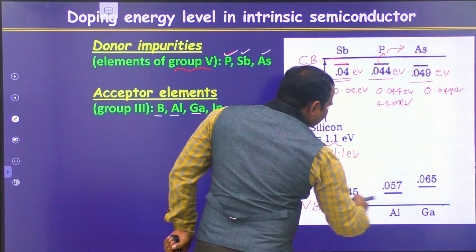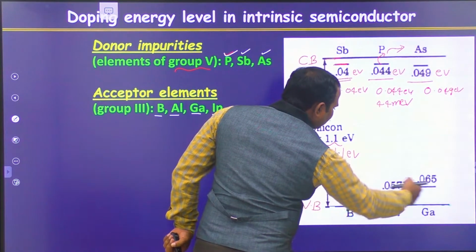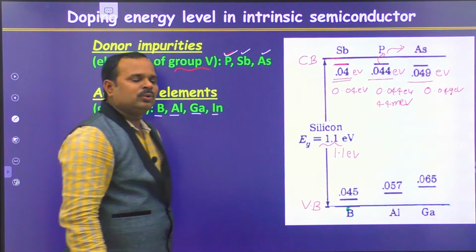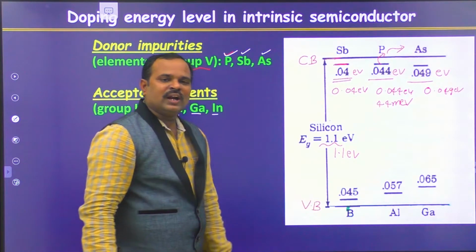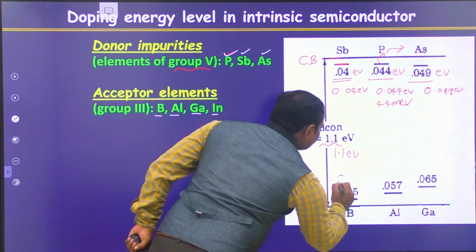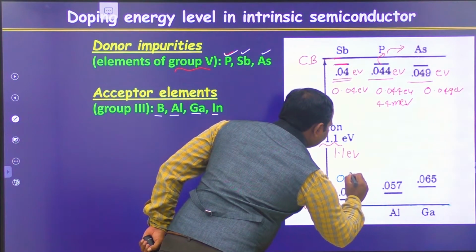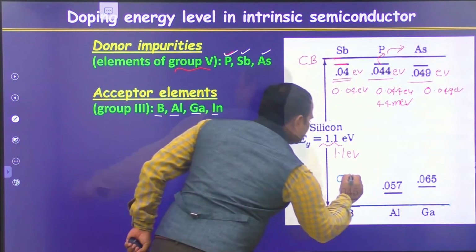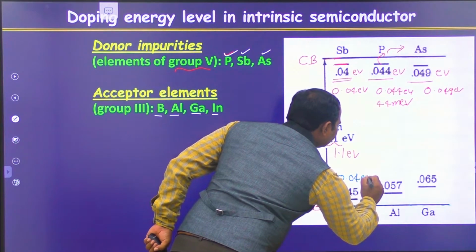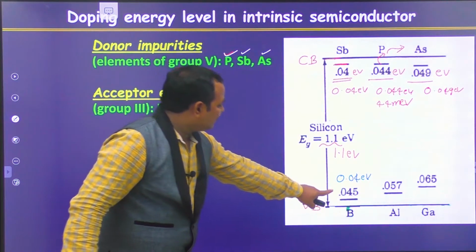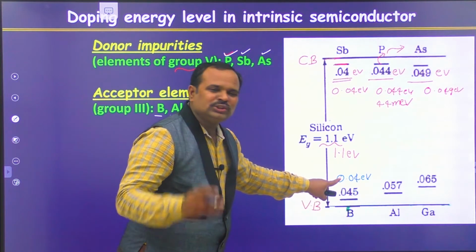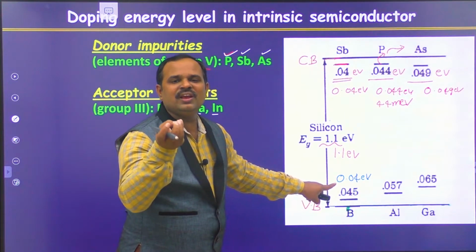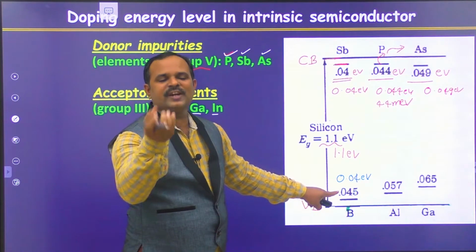Boron, aluminum, gallium, all those energy levels are closer to the valence band. The energy difference between the valence band and the boron level is 0.045 electron volts. That means to excite an electron from silicon to boron, you just require about 40 milli electron volts, which is very, very small.